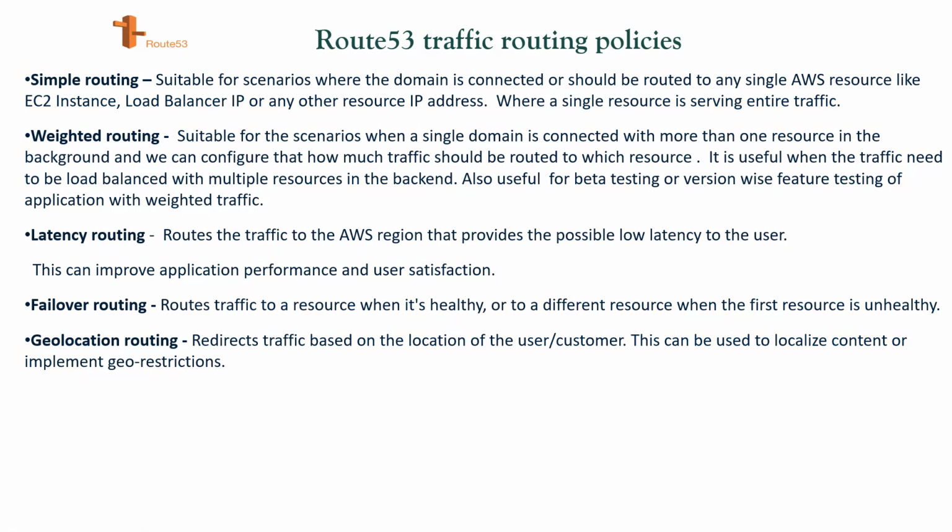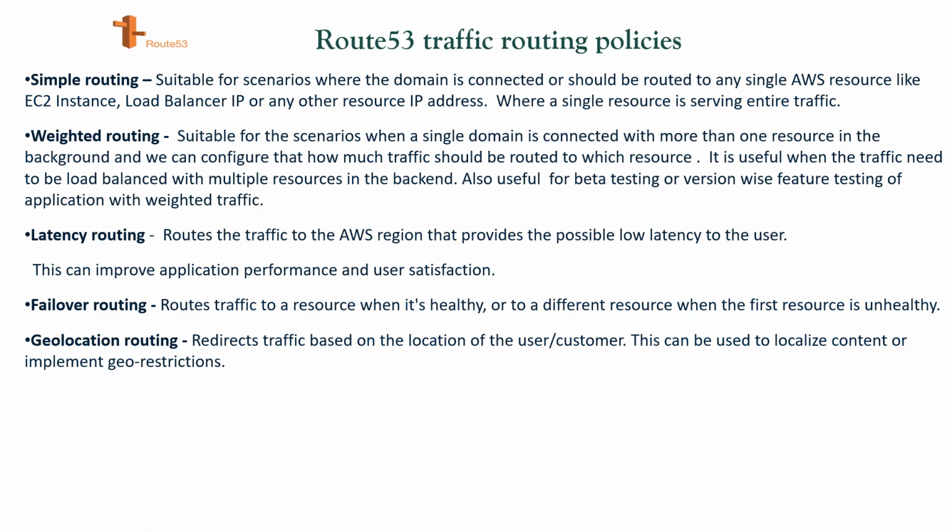If the user requests from India, the request will be automatically routed to the server which is hosted in India itself. If some user is requesting from the US, that request will not be routed to the server based in India.